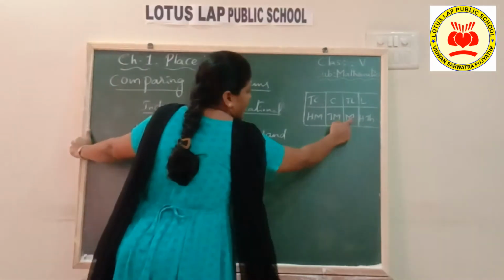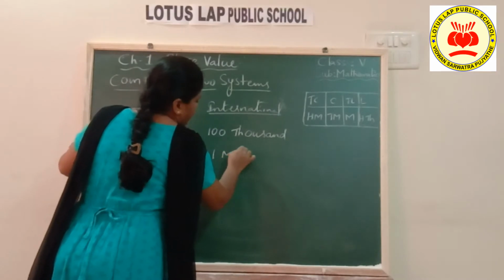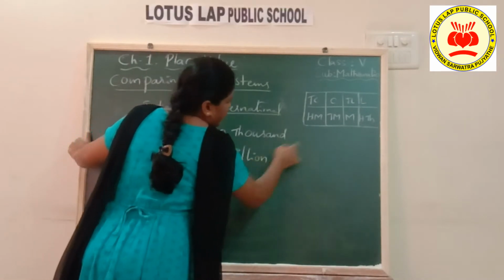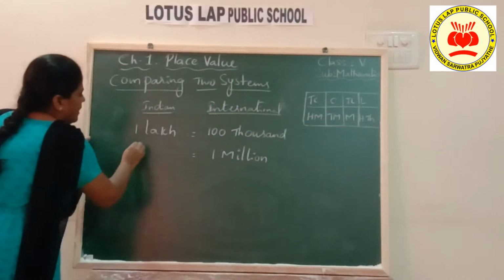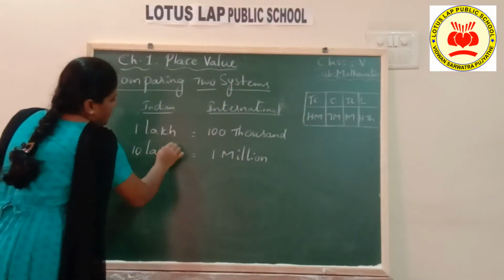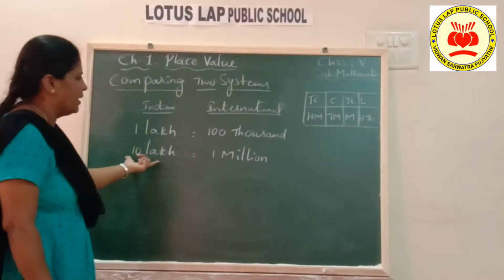Next, 1 million, let us come from this side. 1 million in international system is equivalent to 10 lakh in Indian system.